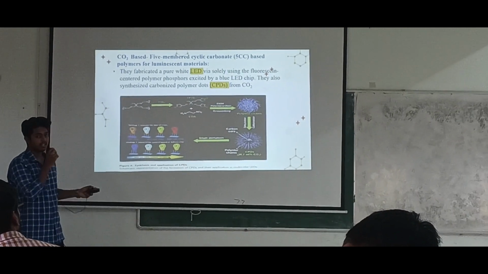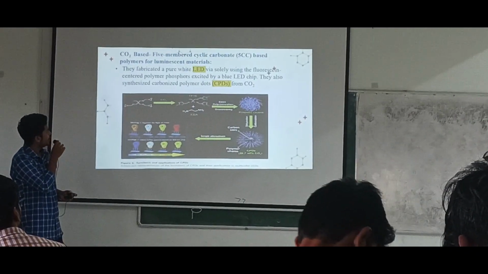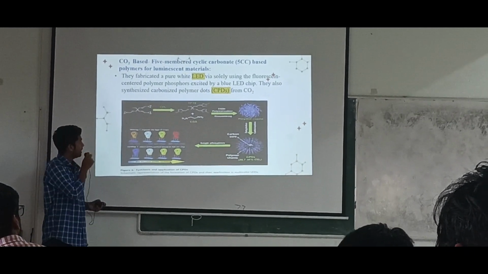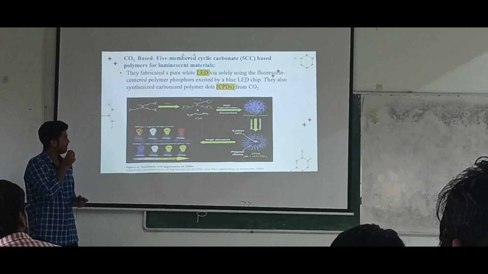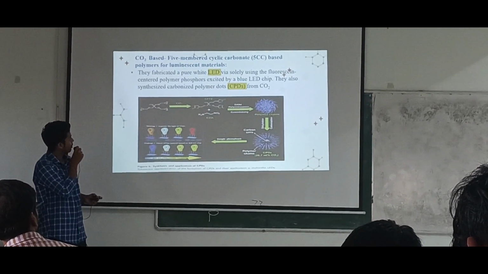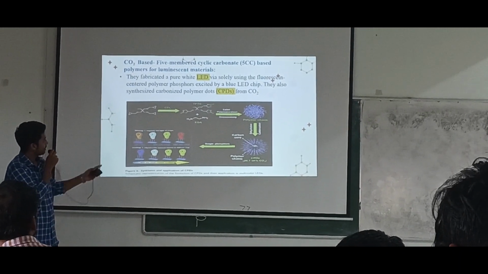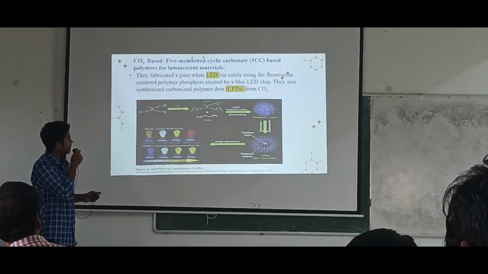Next, as I have already said in the previous slide, it is also applicable in fabrication of LEDs. Application of this pure white LED is done with the help of this copolymerization, and these luminescent materials can be formed from CPDs, carbonized polymer dots we say.